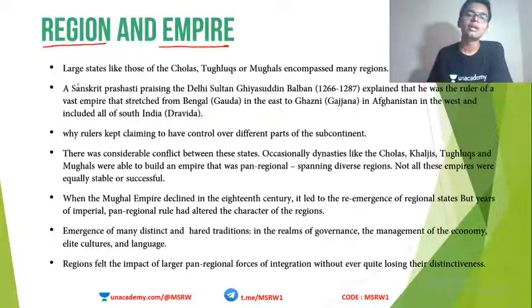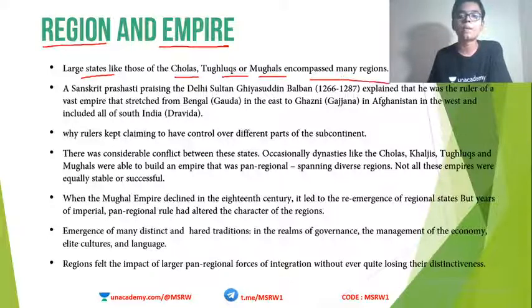The large states like those of Cholas, Tughlaqs, Mughals, etc. encompassed many regions. If you have seen a map of the Mughal empire, for example, Akbar's empire extended all the way from the northwest, Afghanistan region, to South India.